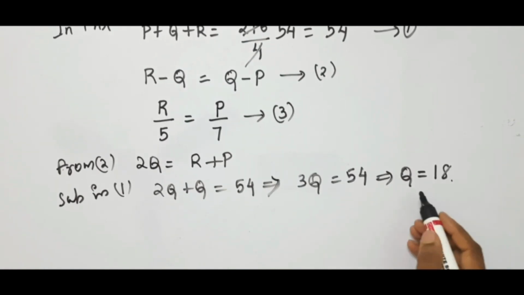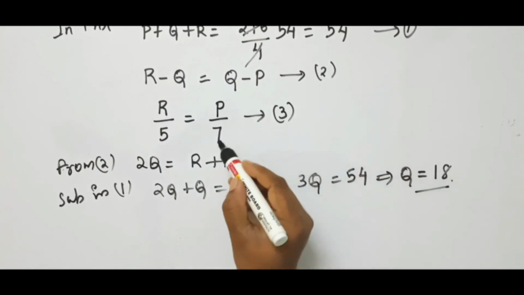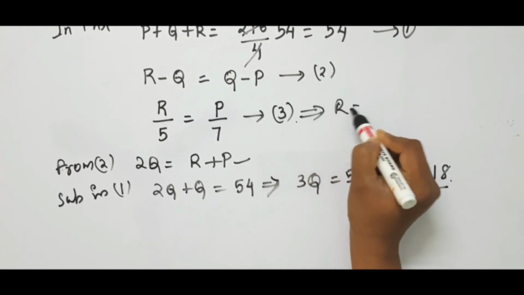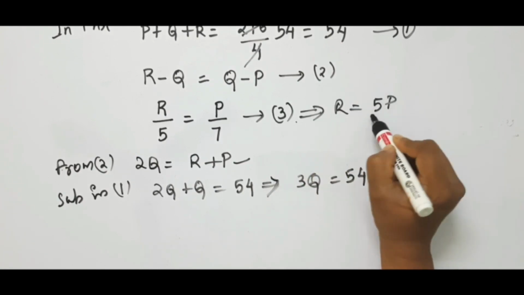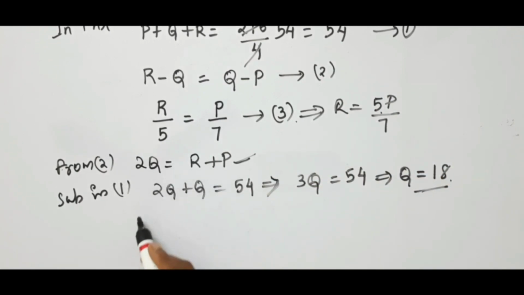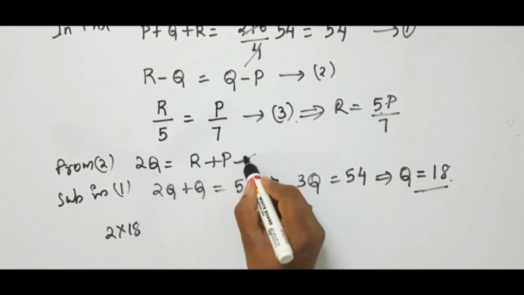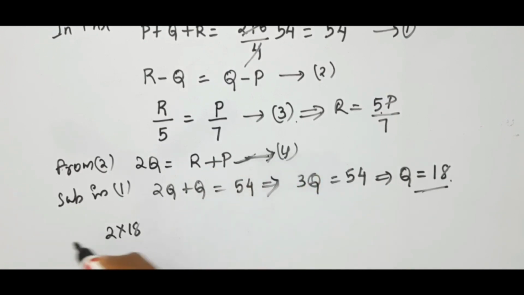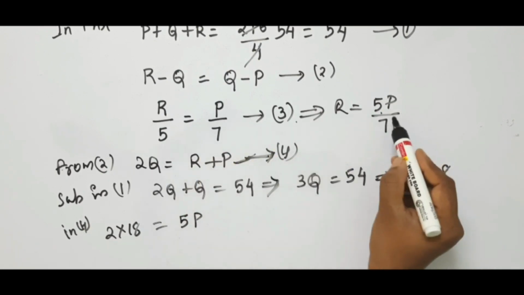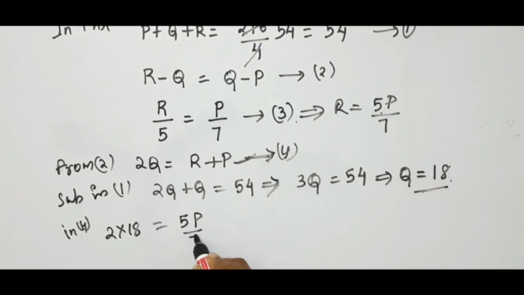That is, using this Q value and the third relation here, this can be written as R is equal to 5P by 7. Is it not? So using this value and this one, I am substituting in this one, let it be 4. So let it be 4 in 4. If you substitute, you will get 2 into 18 is equal to 5P by 7, plus P. So we got one value as 18.